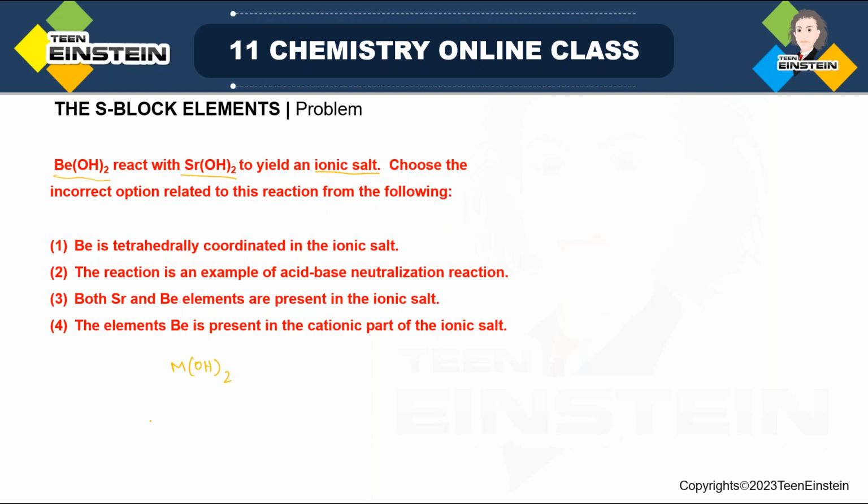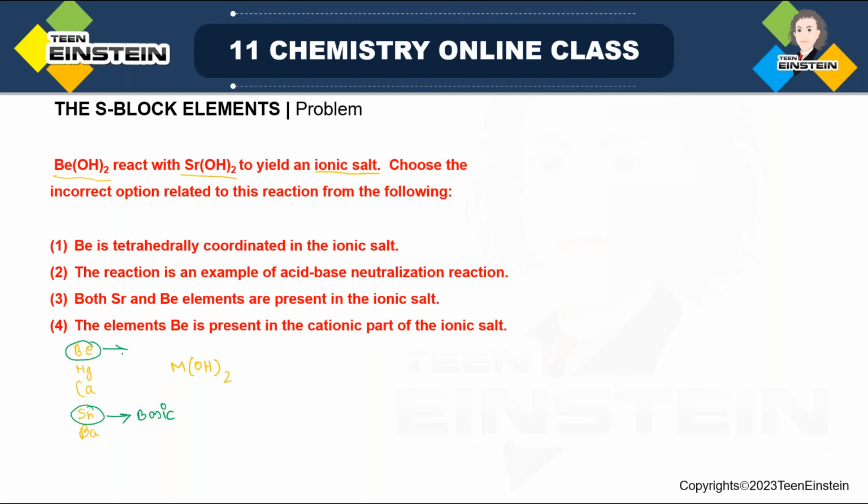So maximum basic will be when you have reached maximum downward. If I write all the elements one by one, Be, then Mg, then Ca, then Sr, and then Ba. Here we have only two elements mentioned in the problem. Among these two, as Sr is much below Be, obviously you can expect basic character for it.